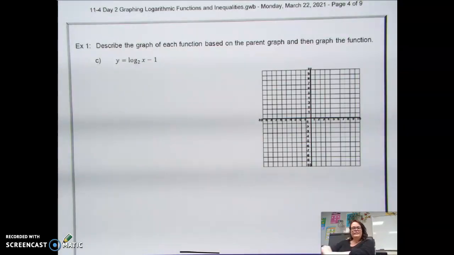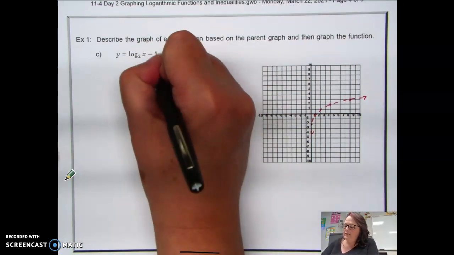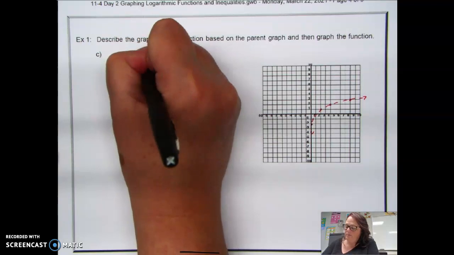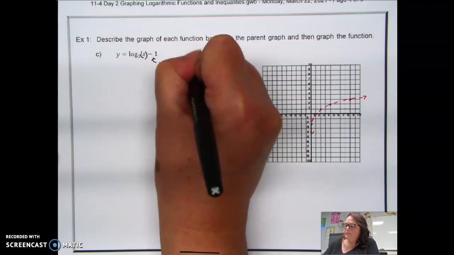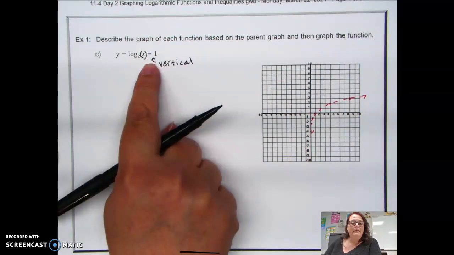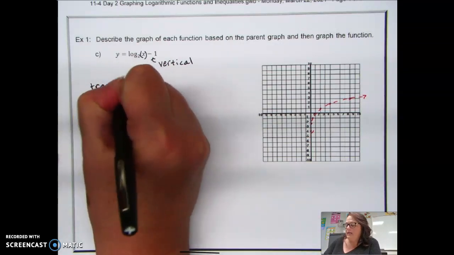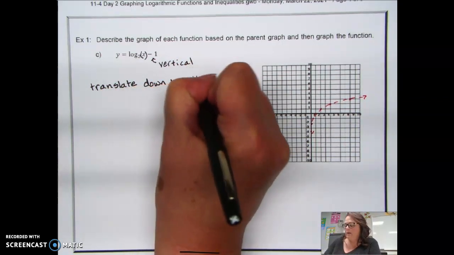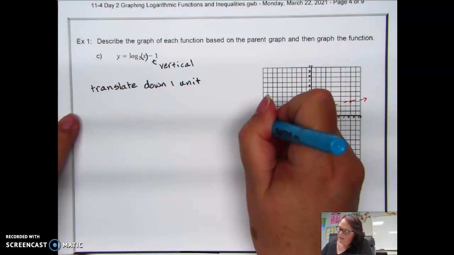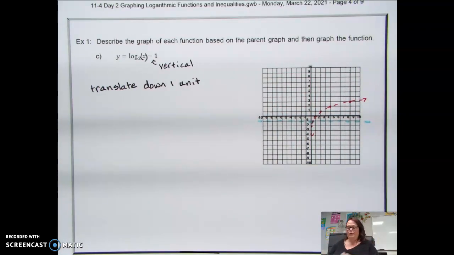All right, so if we take a look at this one, what is this doing to our function? Take a moment to describe that. All right, so hopefully you noticed that the -1 is outside of the function, that if I was going to put parentheses, it would go like this. So that means that this is a vertical change. And because it's plus or minus, meaning in this case subtraction, it's going to be a translation. So we're going to translate down 1 unit. I can either start with a new x-axis at y equals -1, or I can just literally put each point down 1 unit.